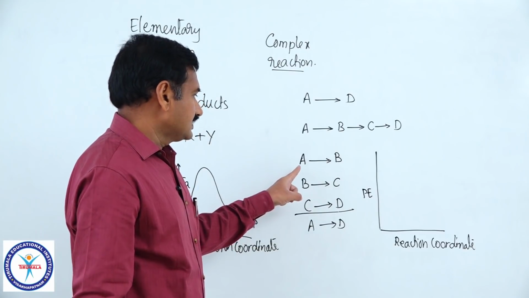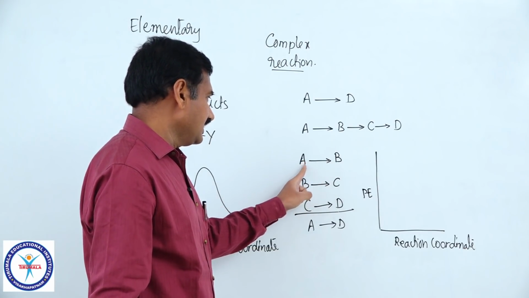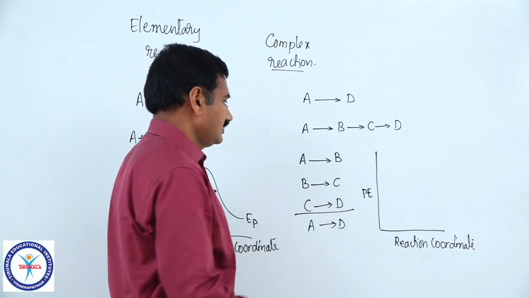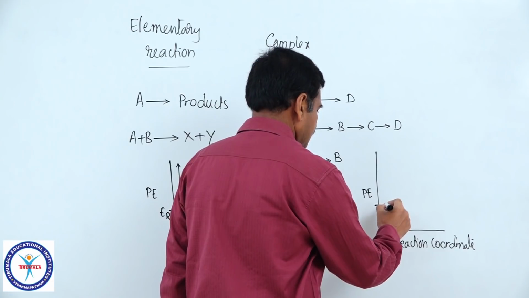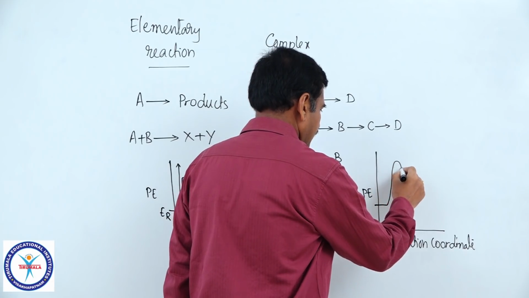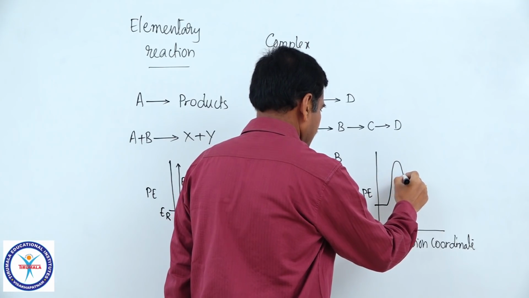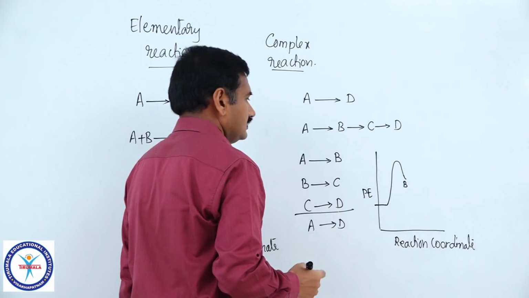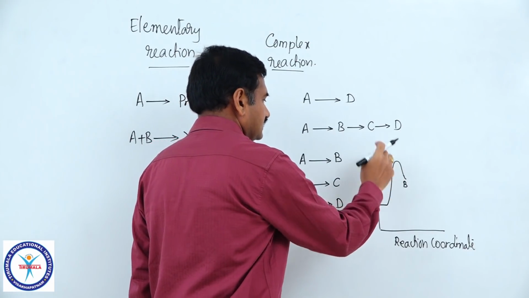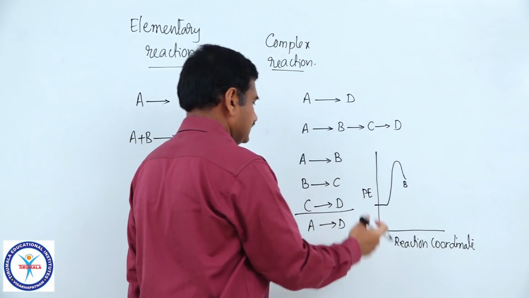First step of the reaction, A to B. For that step, reactant is A and product is B. If this is energy of A, it is converted into B by crossing over this energy barrier. I am assuming this is B. Then this state is called the transition state.